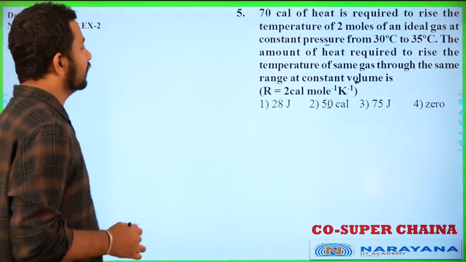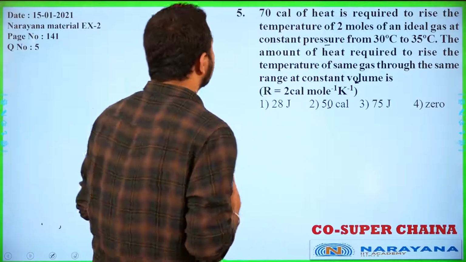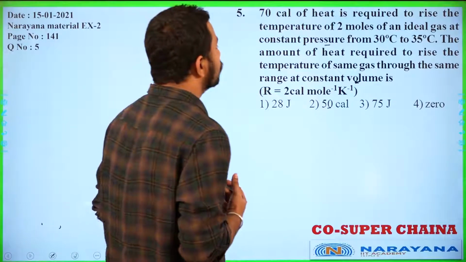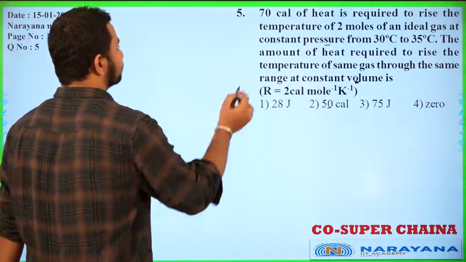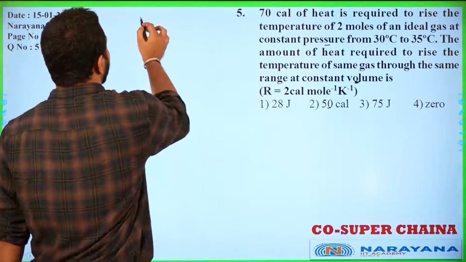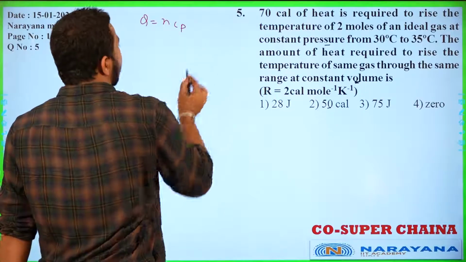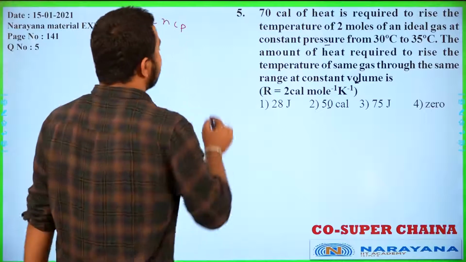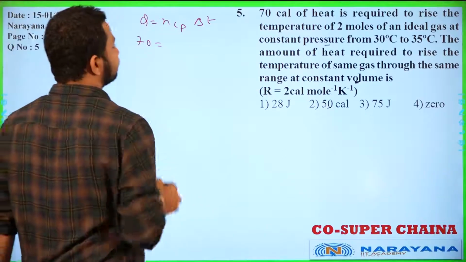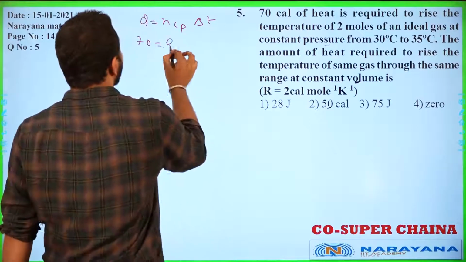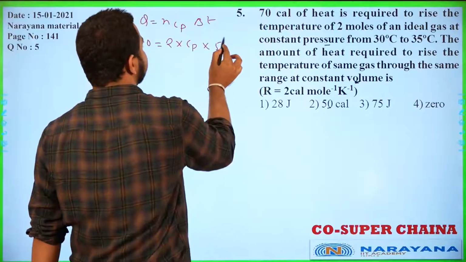So let's proceed to the next part. 70 calorie of heat is required to raise the temperature of 2 moles of ideal gas at constant pressure. So heat required, Q is given as n Cp delta T at constant pressure. Now this Q is given as 70, n is given as 2, Cp, and delta T value is 5.